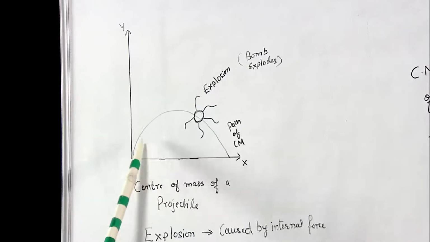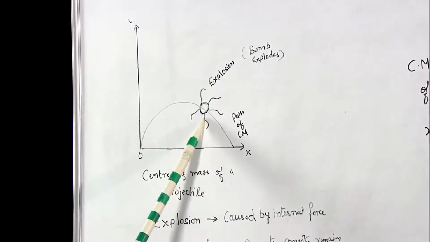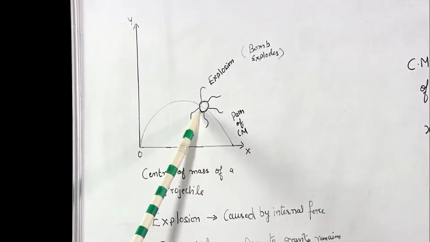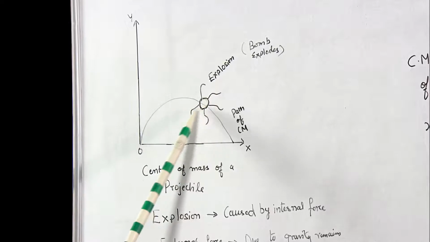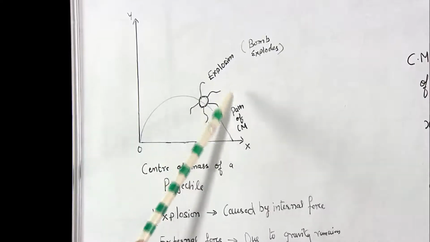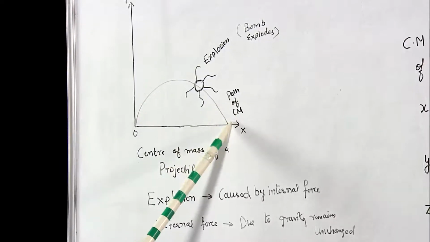There is a bomb which is being thrown and it has a projectile motion. But what happens, this bomb explodes midway. All the fragments are distributed in the air. But the path of the CM remains unchanged.